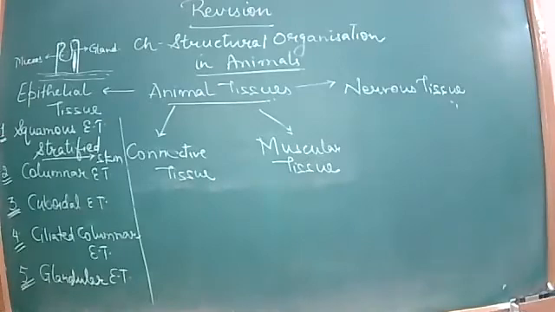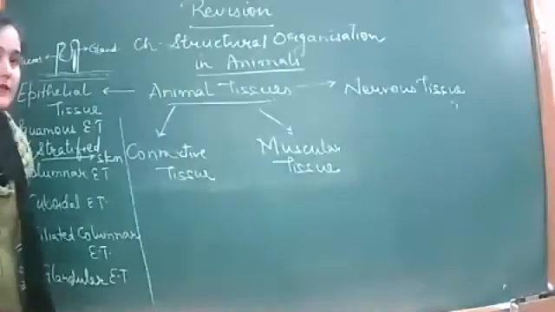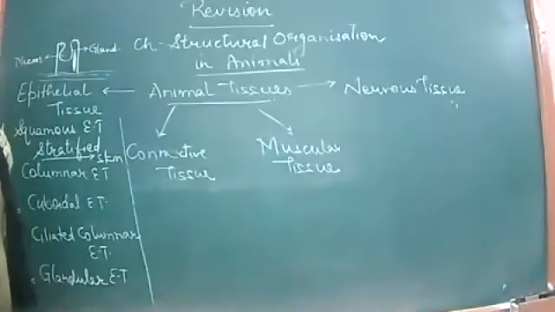So glandular epithelium tissue can be categorized accordingly. According to the number of cells, it can be unicellular or multicellular, and according to their role, according to the secretions, they can be endocrine or exocrine. Endocrine glands we have already studied in the chapter of chemical control and coordination.